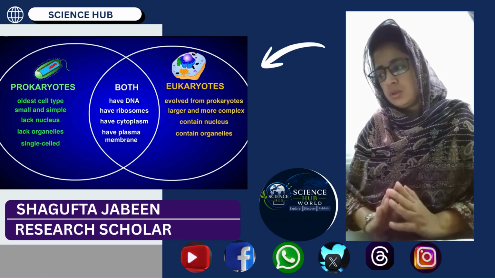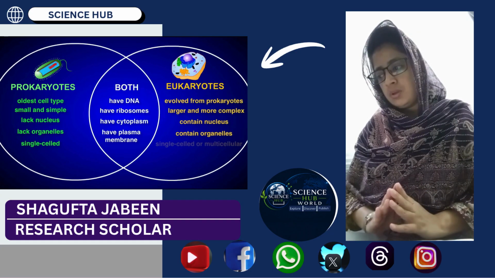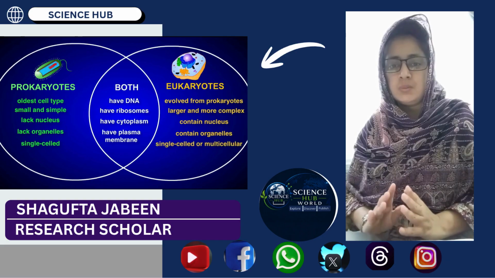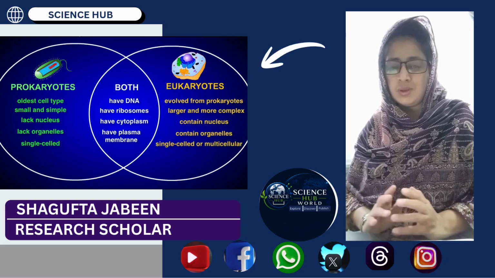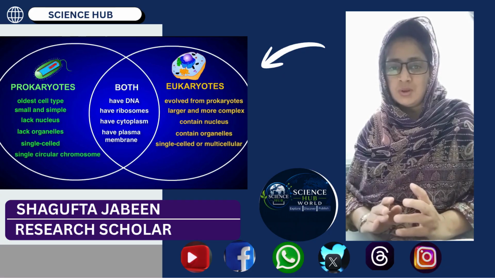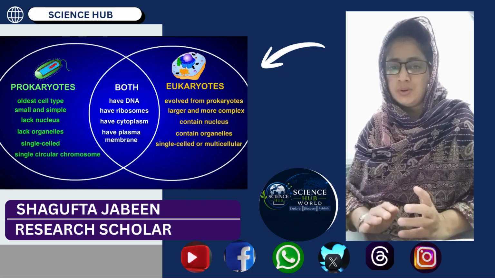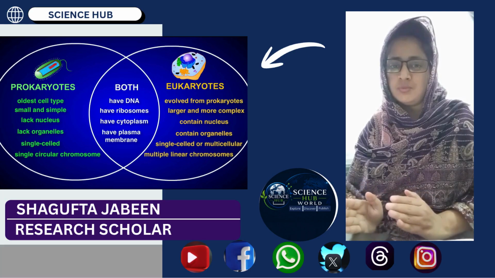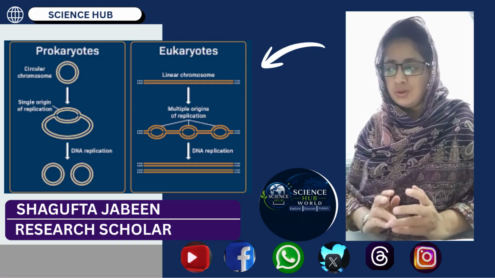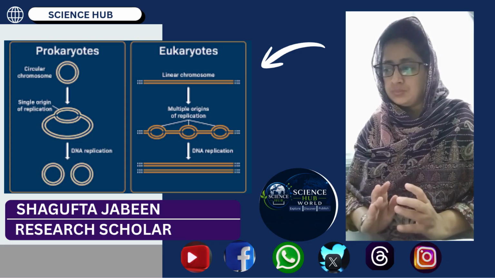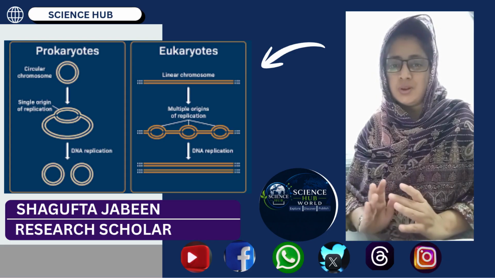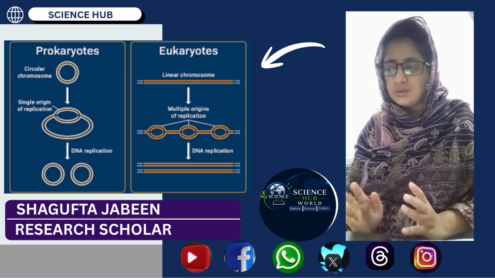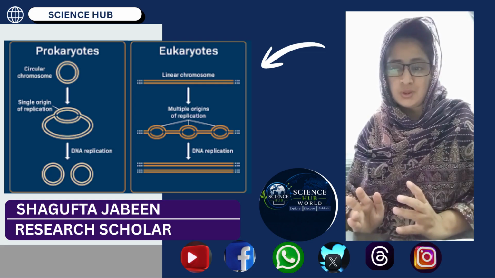In summary, as we discussed the differences, prokaryotes are unicellular organisms. They are simple and the most primitive type of organisms. Eukaryotes have been derived from the prokaryotes. Prokaryotes are smaller organisms, while eukaryotes are larger organisms and mostly multicellular.